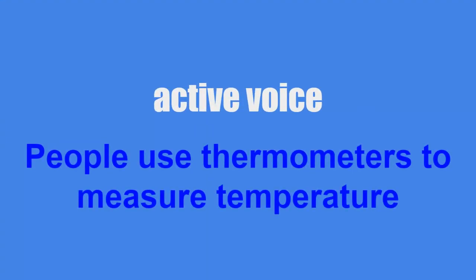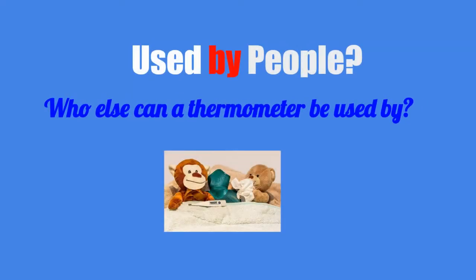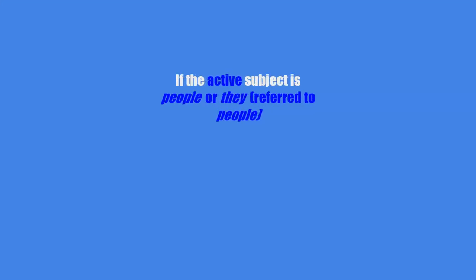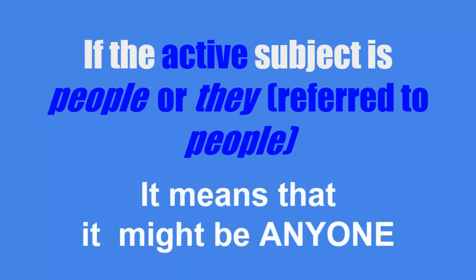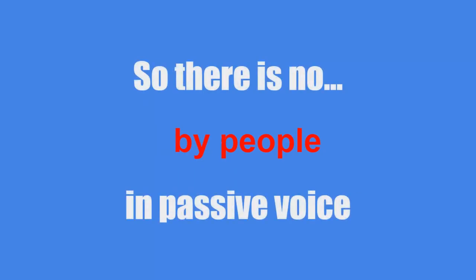In this second example, we see in active voice, people use thermometers to measure temperature. If we rephrase it into passive voice, we'll find thermometers are used to measure temperature. Used by people. If the active subject is people or they refer to people, it means that it might be anyone. So there is no by people in passive voice.